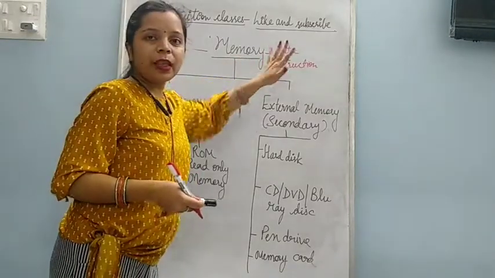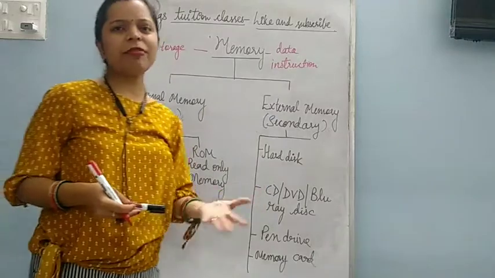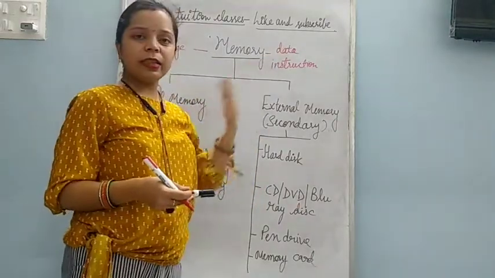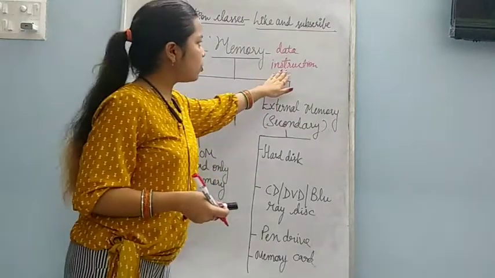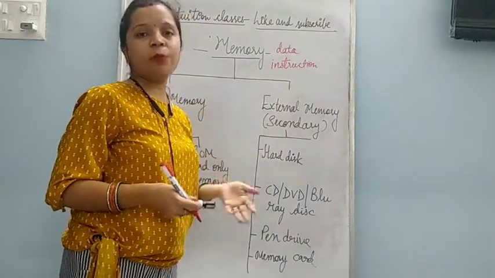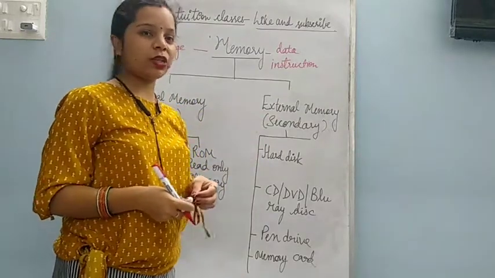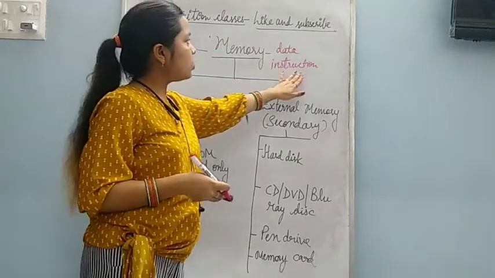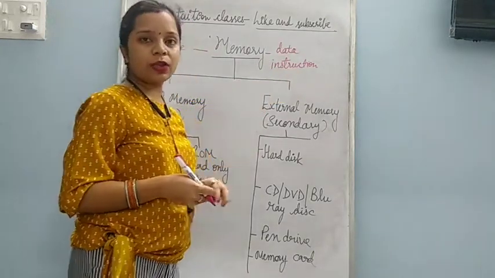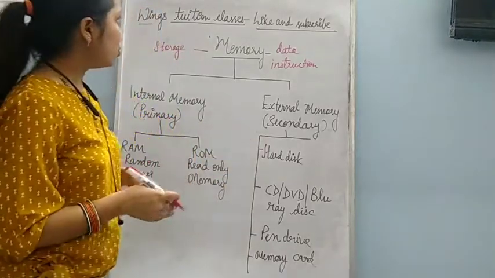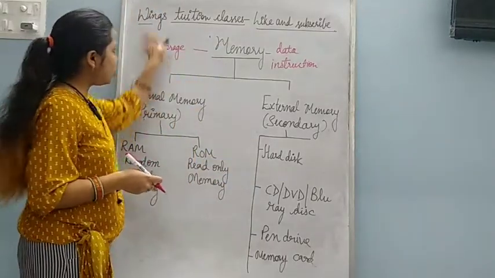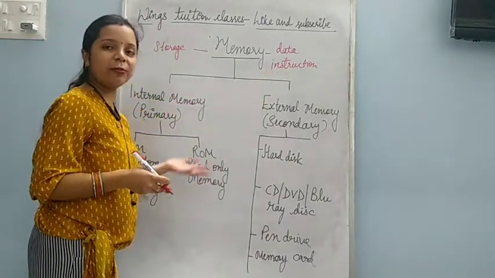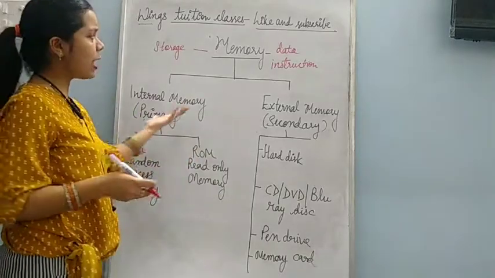What is data? Data can be numbers, alphabets, images, pictures, songs, movies. These are known as data. And what is instruction? The processed form of data is known as instruction. When we give any instruction to the computer, that is known as instruction. So memory is the storage of the computer, and it stores data, that can be numbers, alphabets, images, videos, audio, songs, anything.